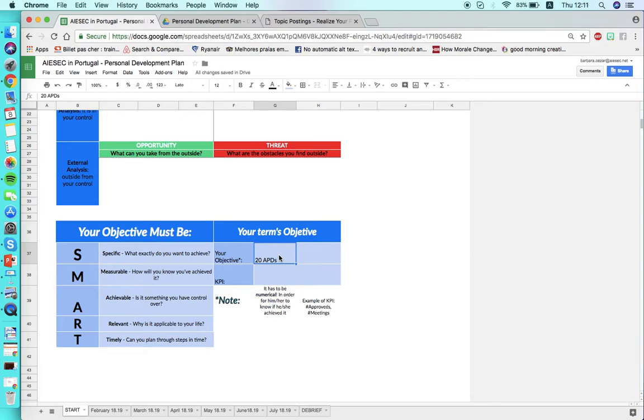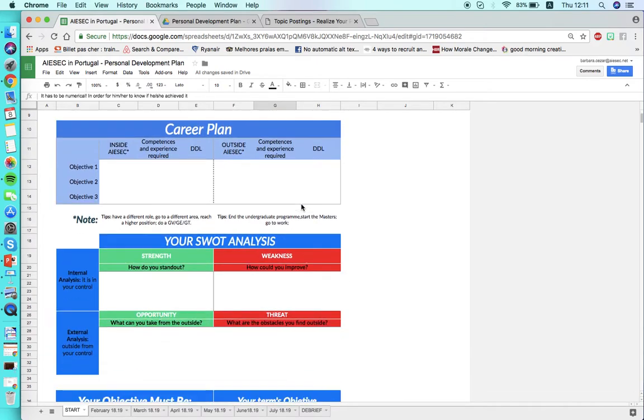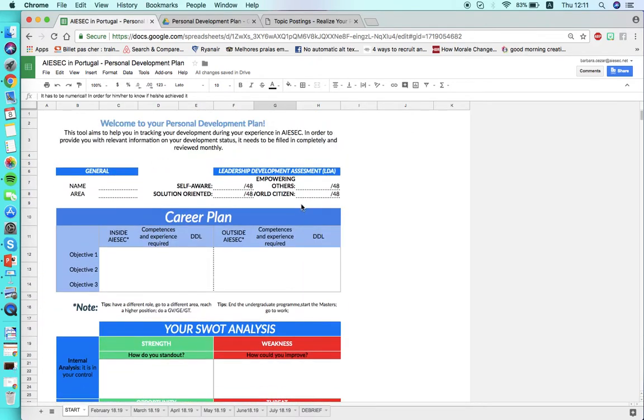This is not my team goal. This is my goal. Okay? Good. And then the KPIs as well. So remember, my goal has to be numerical, individual. Okay? Here. So this is the start part of the personal development plan too.